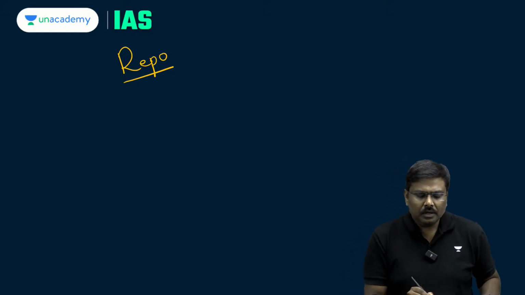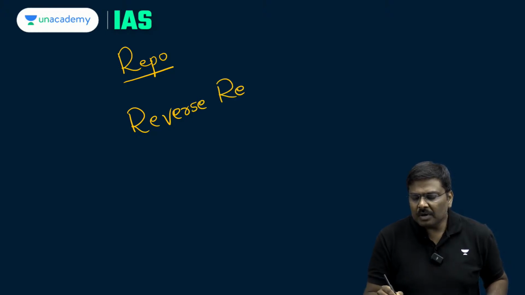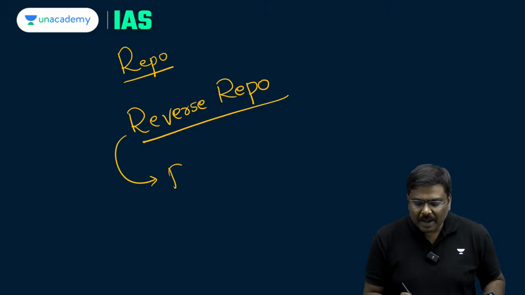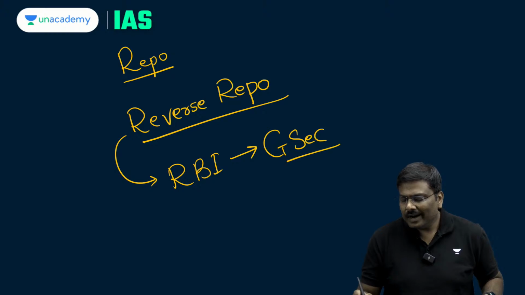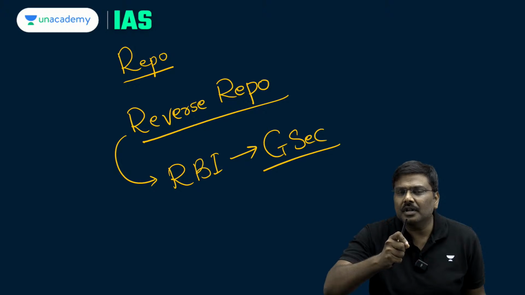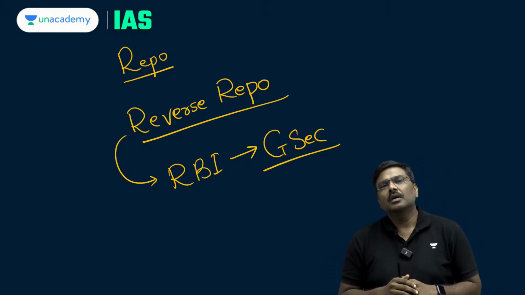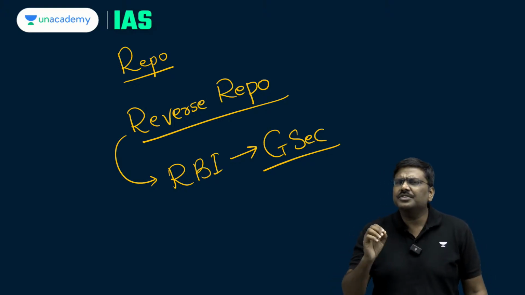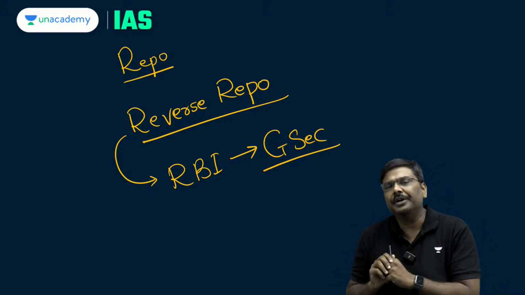Apart from the repo rate, we also used reverse repo rate. But one of the issues regarding the reverse repo rate was that the Reserve Bank of India is supposed to have government securities. It is supposed to hold certain government securities to provide as collateral whenever the reverse repo rate is supposed to be implemented. So, what if a situation arises where RBI does not have sufficient G-secs to provide as collateral under the reverse repo rate?